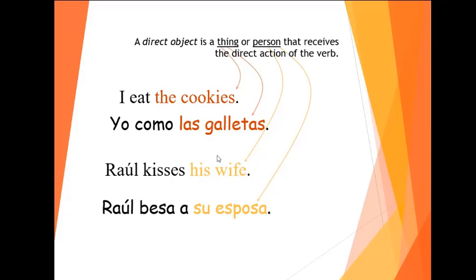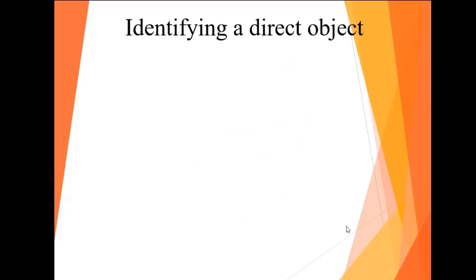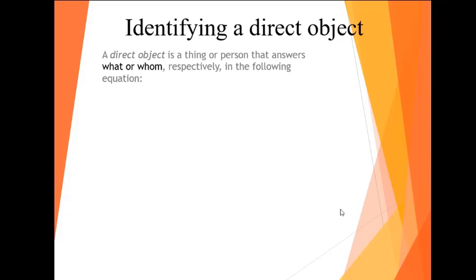Okay, so sometimes it could be a person too. I do something to this person. Okay, so yeah, I see her. I kiss her, things like that. Okay, when you have a person, it can also be a direct object. Now, let's see. How do we identify these direct objects? There are two words that you can say. You can ask the verb to identify them, to find them.